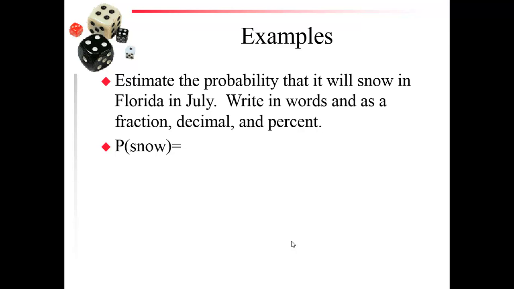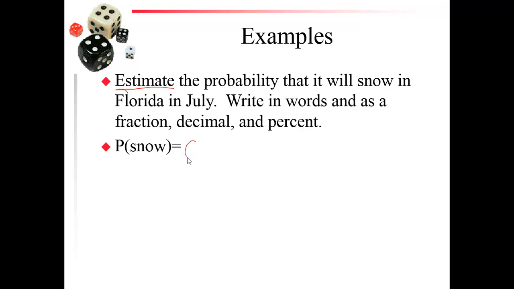Our next example. Estimate the probability that it will snow in Florida in July. Write in words and as a fraction, decimal, and percent. The probability of it snowing in July in Florida, where it's very warm in the summer. It says estimate, so we don't know for sure, but let's just say it's probably not going to happen.